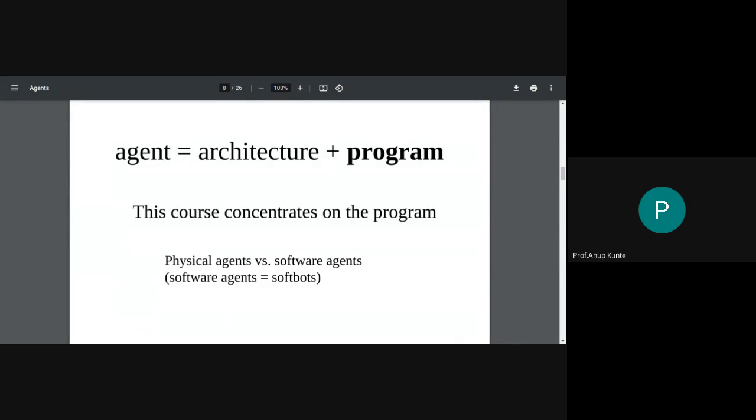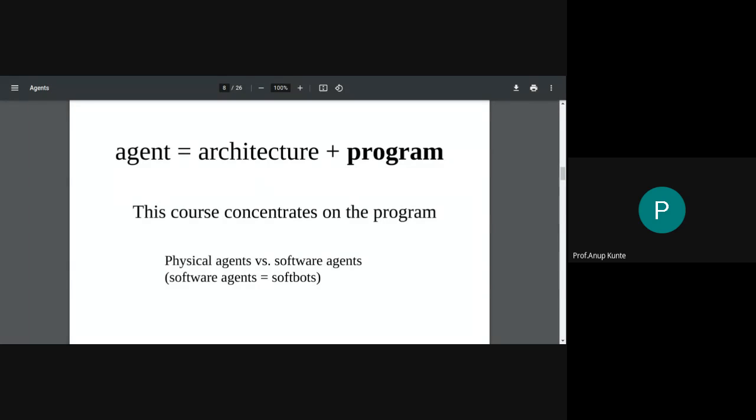And the program of the agent is what tries to realize the agent functionality. So what we said was, agent functionality is simple. You need to map a percept sequence to a corresponding action. And the agent program is something that tries to realize this functionality making use of the agent architecture. So it becomes quite essential for us to first talk about what we mean by agent architecture.